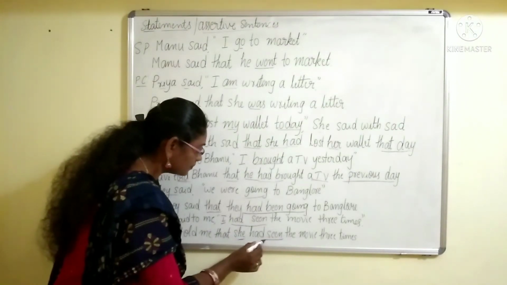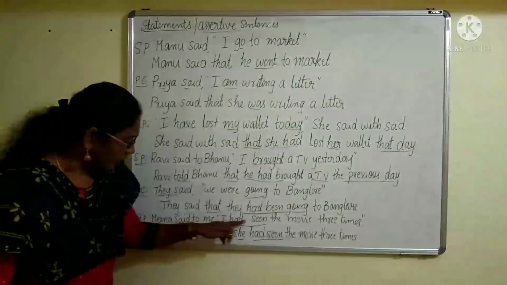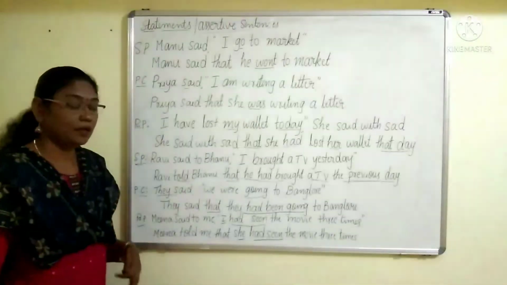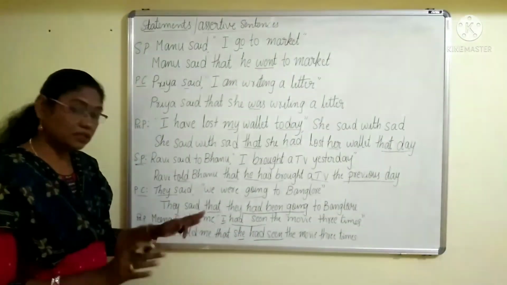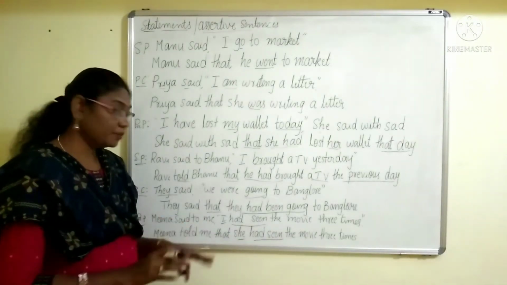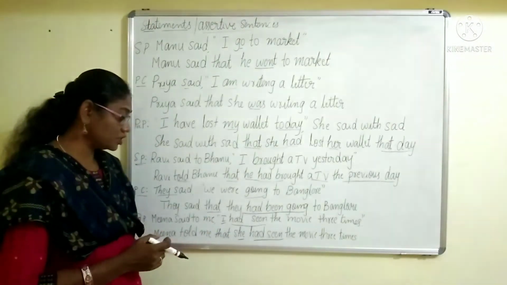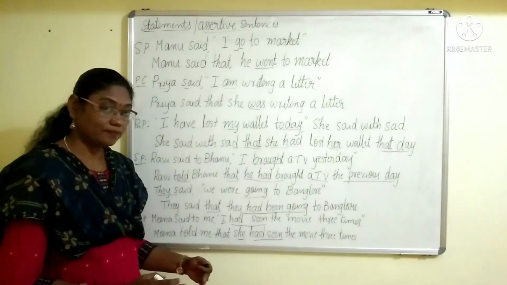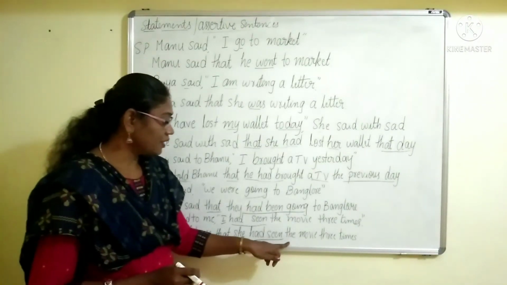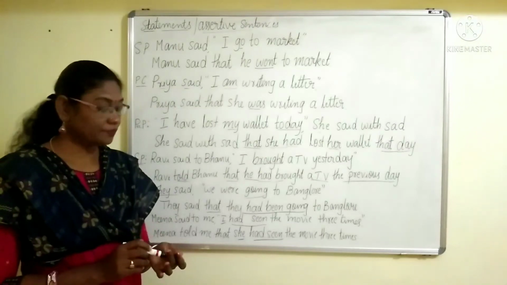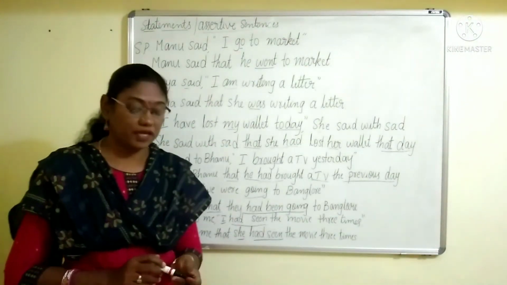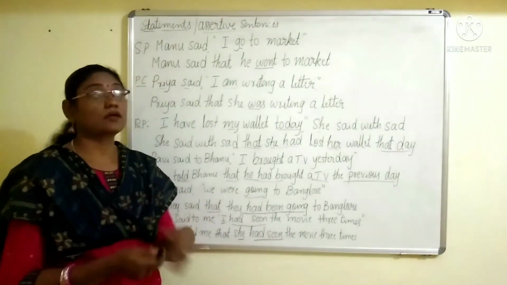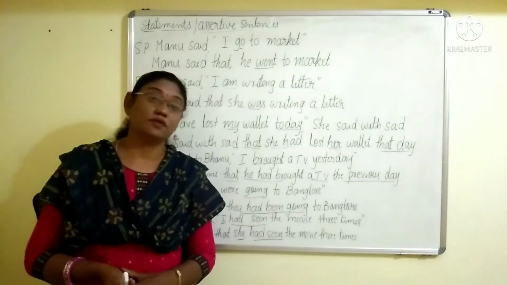She had seen. Here had seen is used. In indirect also had seen is used. Why have I written like this? You know, because that is the rule. And except pronouns and some time expressions, the backshifting will be as it is. So, okay. She had seen the movie 3 times. So, in this way, we can change different types of tenses into indirect sentences when we talk about statements or assertive sentences.